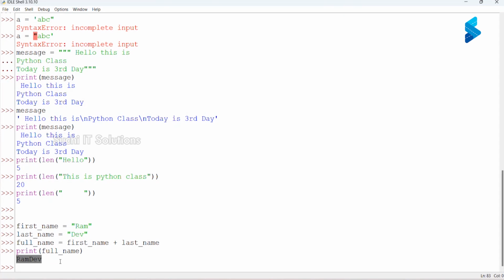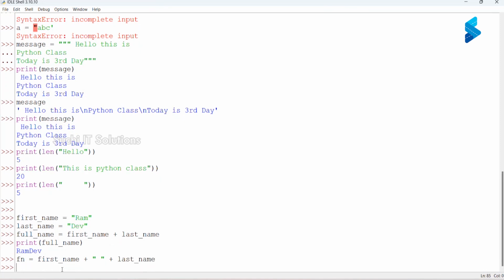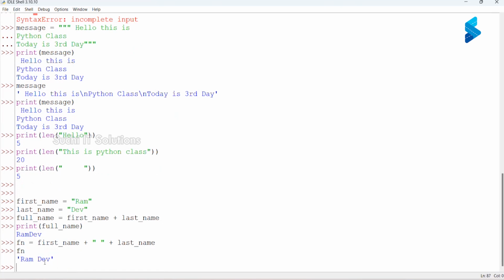Full name is equal to first name plus, I'm going to add a space here, plus last name. I know plus is a join operator. If I place it between the strings and print full name, it is Ramdev with a space between the first name and the last name. Are we clear? Yes, sir.